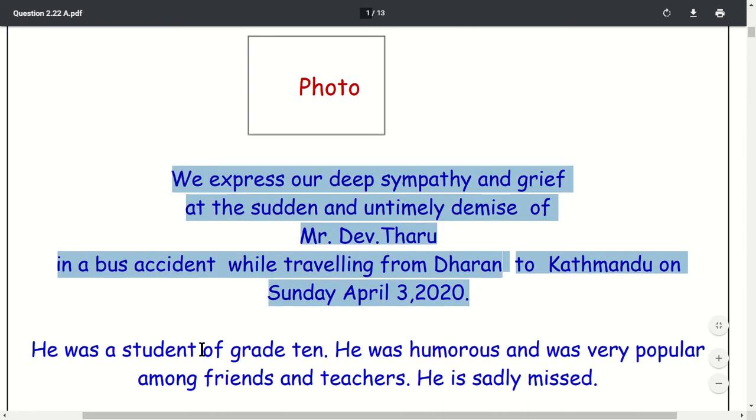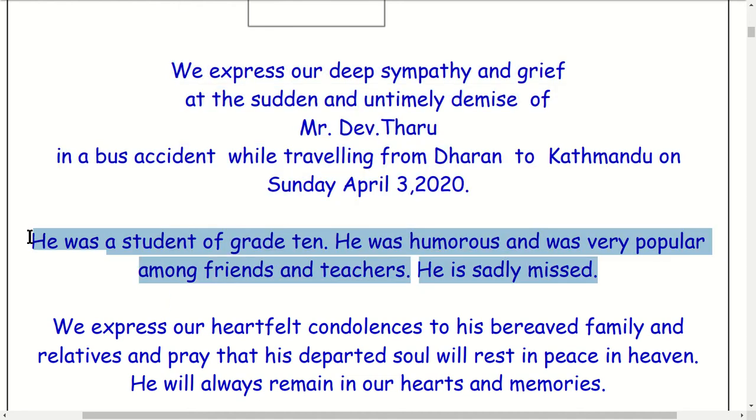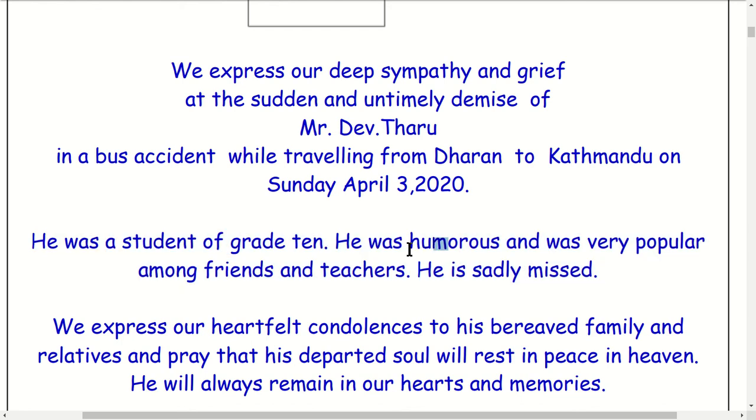Okay, second paragraph. Right here, what was the student like? His characters should be mentioned. Please mention his characters in the second paragraph here. He was a student of grade 10. He was a great student of grade 10. He was humorous and very popular. Everything is mentioned here: his characters, his qualities, his speciality. What was he like? Mentioned here in the second paragraph. He was very popular among friends and teachers. He is sadly missed. We remember him sadly here.